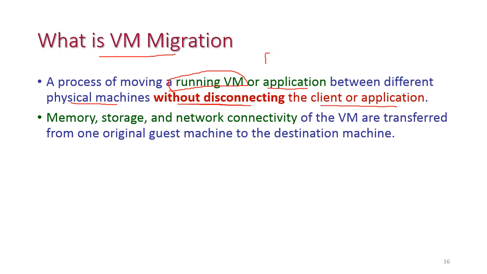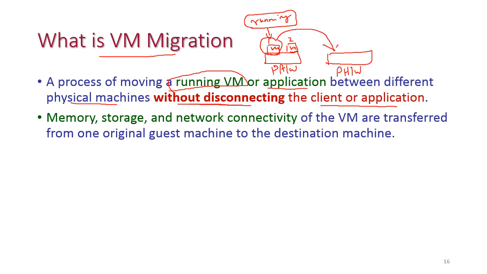This is one physical hardware, and here is another physical hardware. This is VM1 and VM2, and the VM is currently running. Without disconnecting or suspending this virtual machine, we are migrating it from one physical hardware to another. That is called live migration.